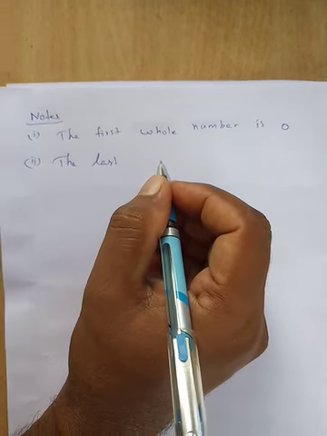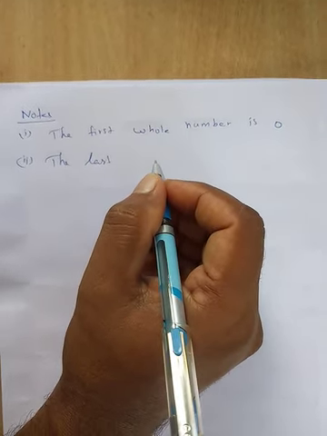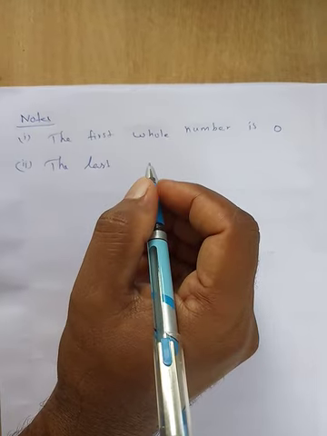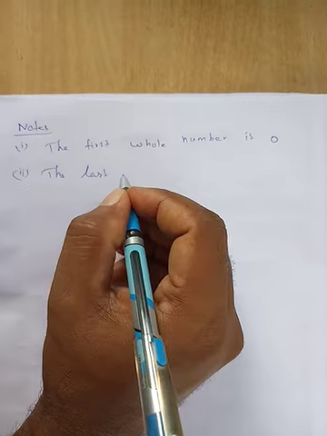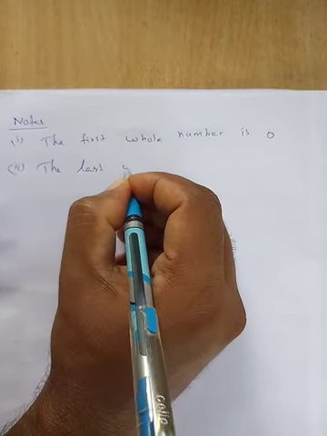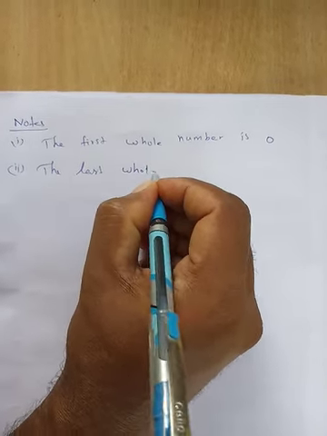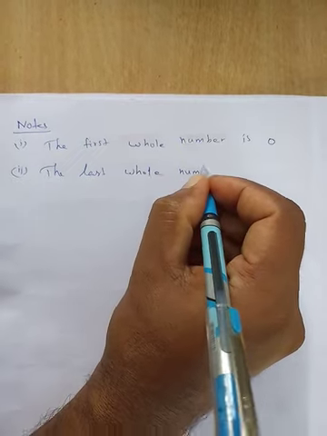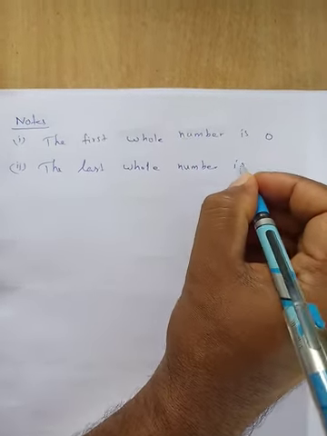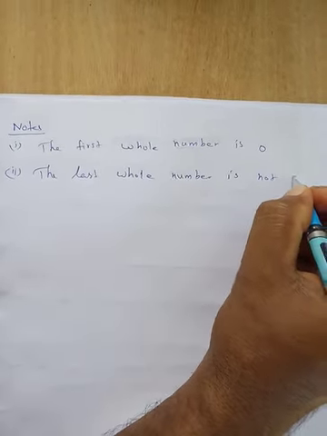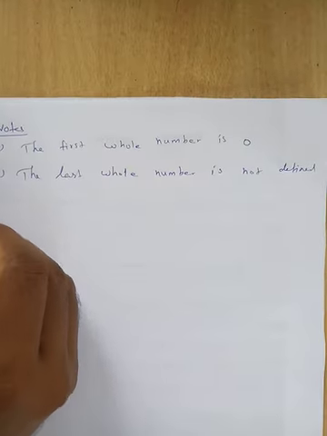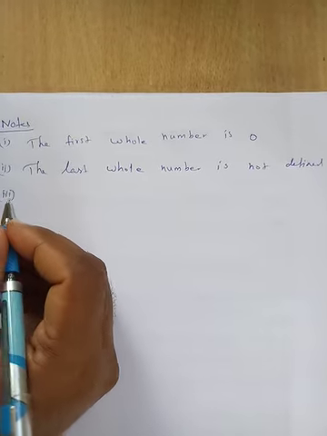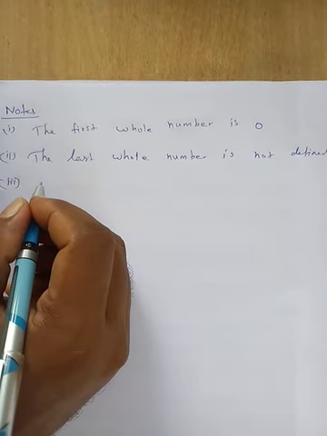We cannot define it, the same as the natural numbers. The last whole number is not defined. Third, the total number of whole numbers we cannot find.